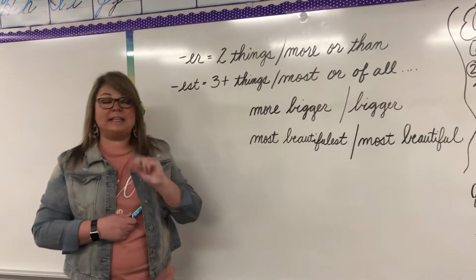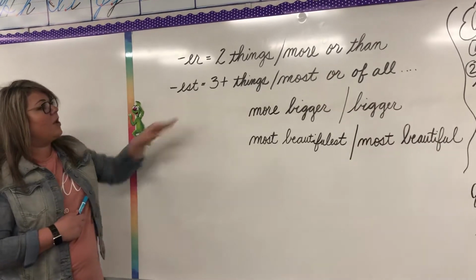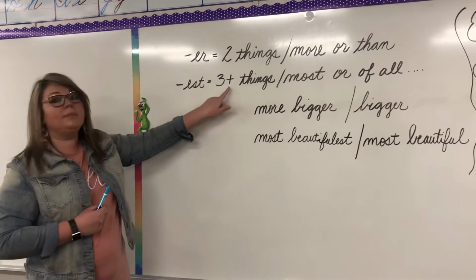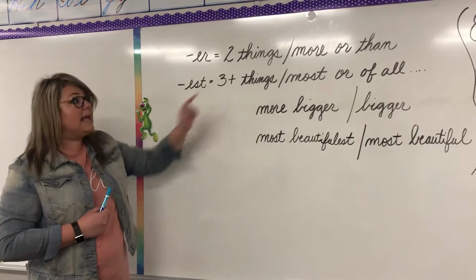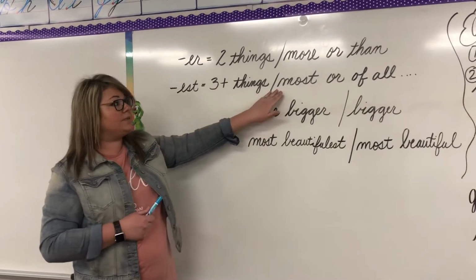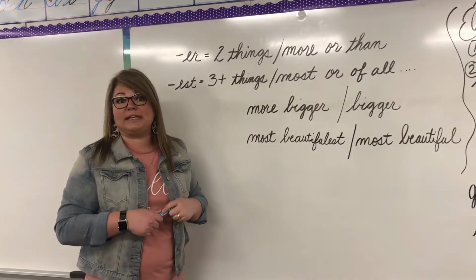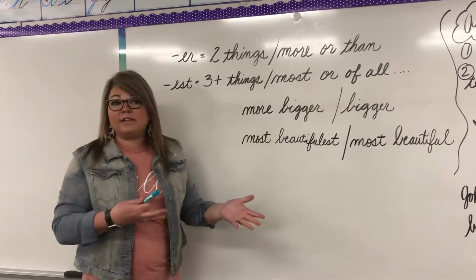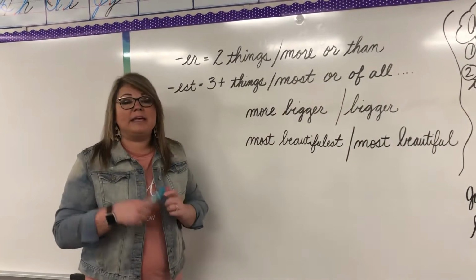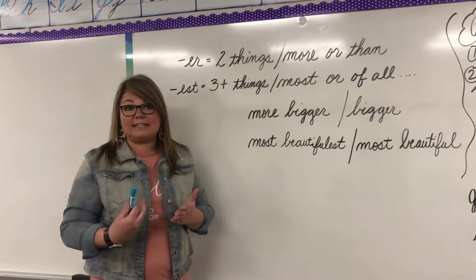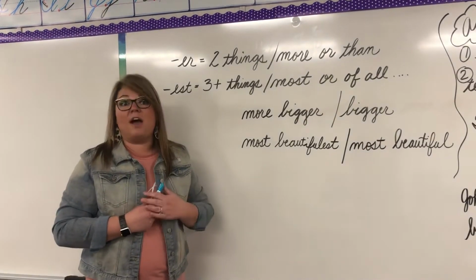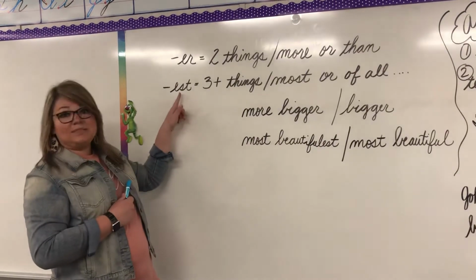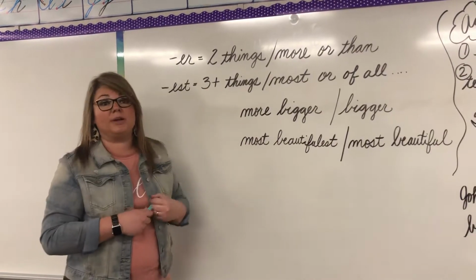Now, EST is when we're comparing three plus or three or more things. And we would use the word most, and in some of your sentences you would see the words of all or in the class or of the class. You could say Sally is the fastest of the class. All right, and so we would use fastest with EST at the end of it because you're comparing Sally to the whole class.